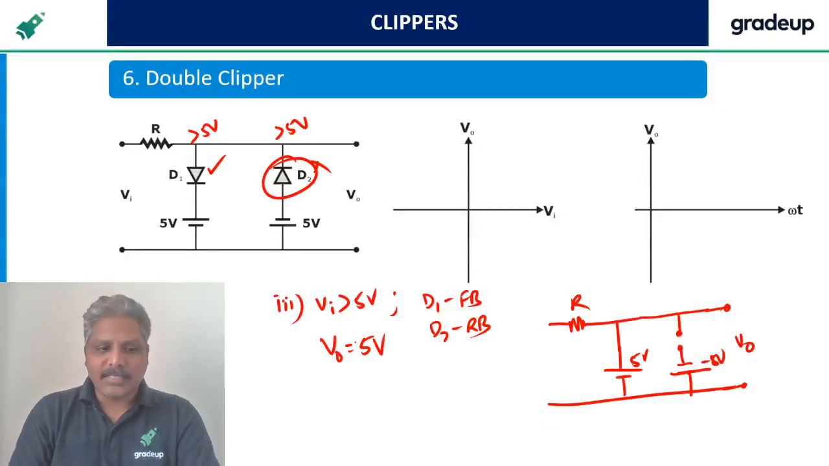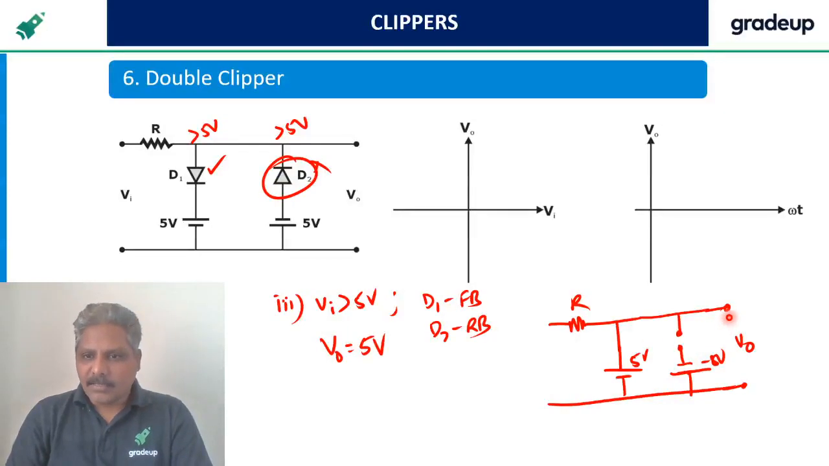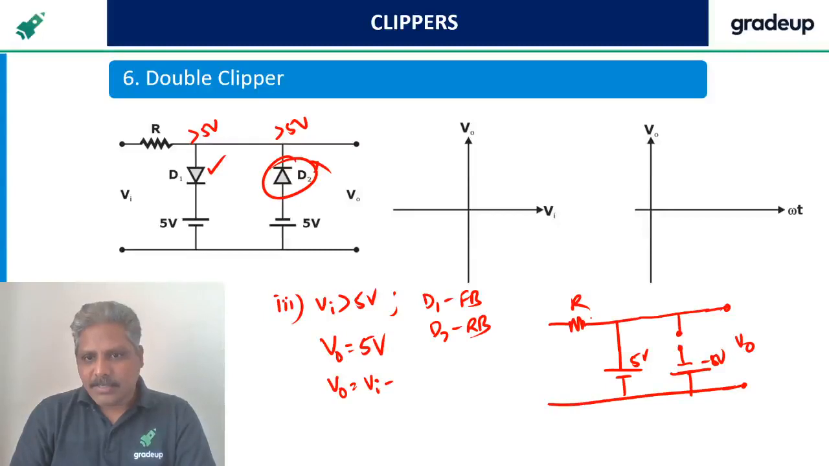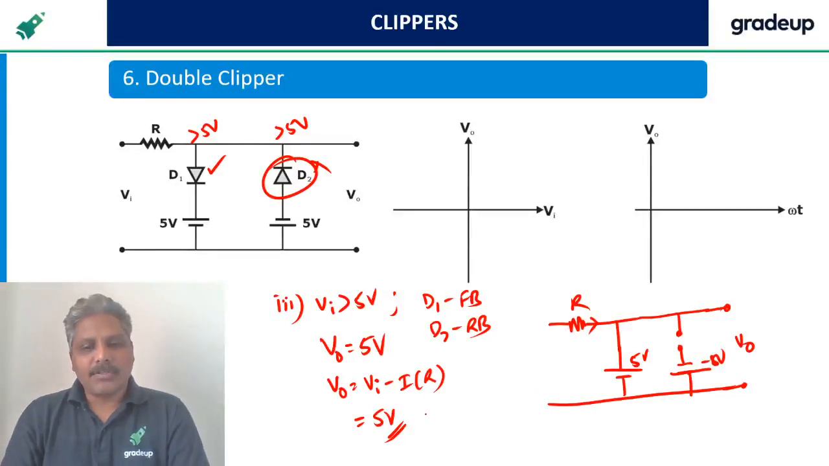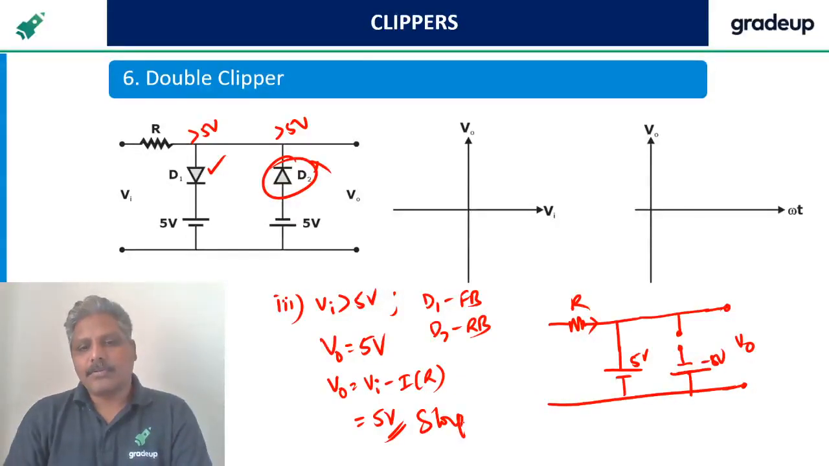So how much is output? Output is 5 volts. I think this is fine for you to calculate. Output is exactly this voltage. You can also say output is Vi minus the drop here, because current is flowing now: Vi minus I into R is also the output. You calculate finding the I, and you will get the same 5 volts. Don't worry about it. So what is the slope? 0.